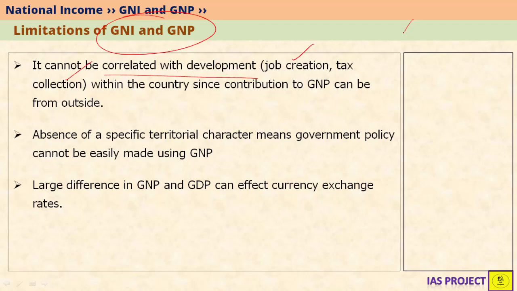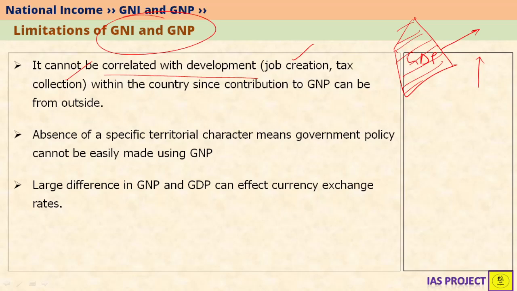GDP, for example, if the GDP of India is considered, then we are only considering whatever is happening in India. If the GDP of India grows, generally the economy also grows because more jobs are being provided and more income is being generated and more goods and services are being consumed.